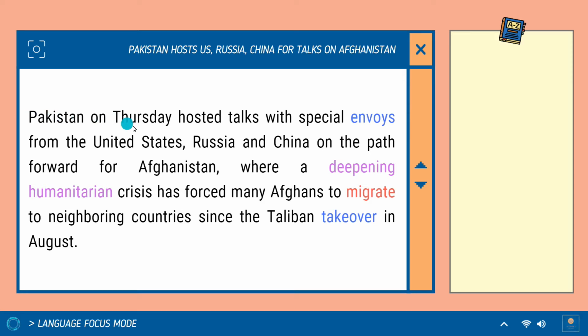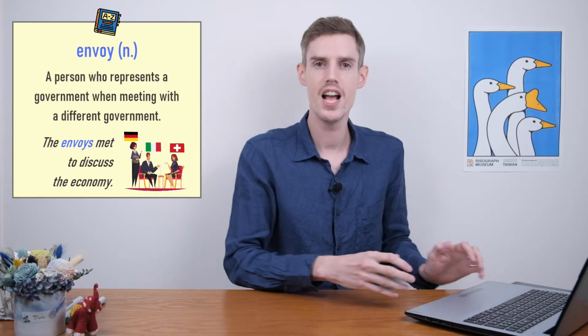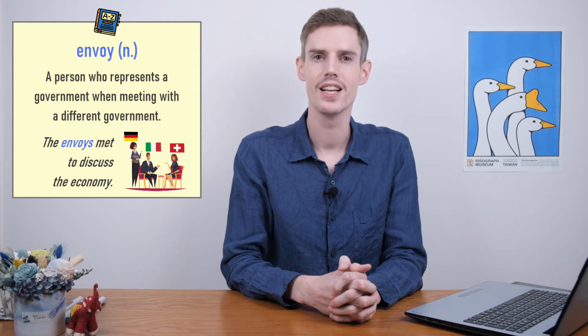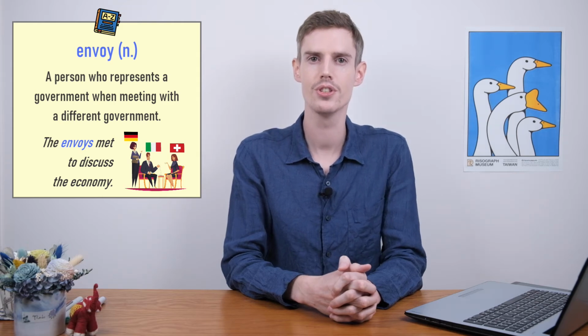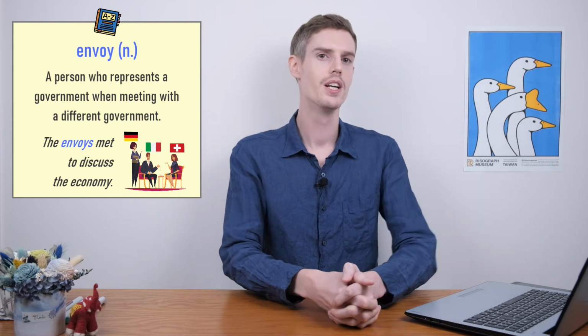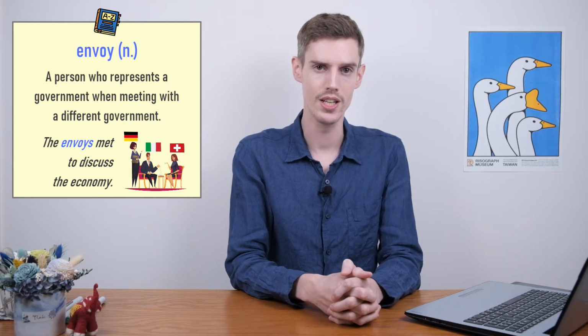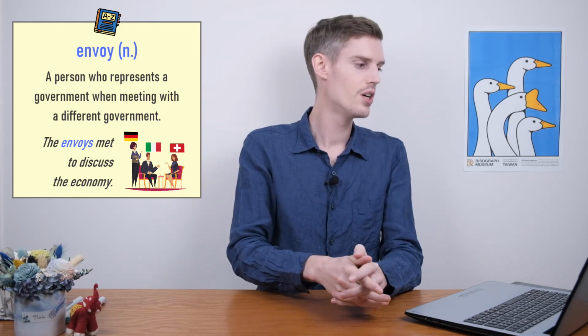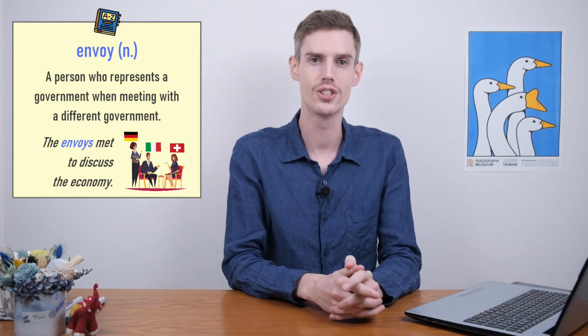So let's have a look at this first one. Pakistan on Thursday hosted talks with special envoys. Envoy, envoy. This is a noun and it is somebody who represents their government or their country. So in this case, the envoys have been sent to Pakistan from the US, Russia, and China.